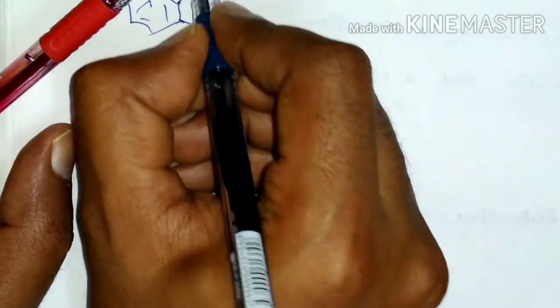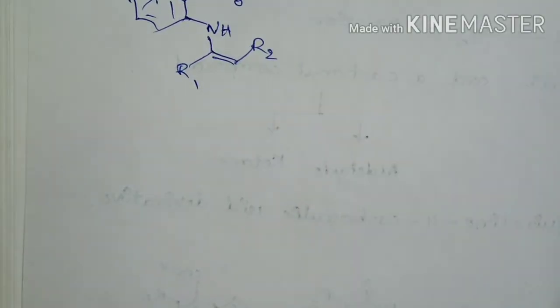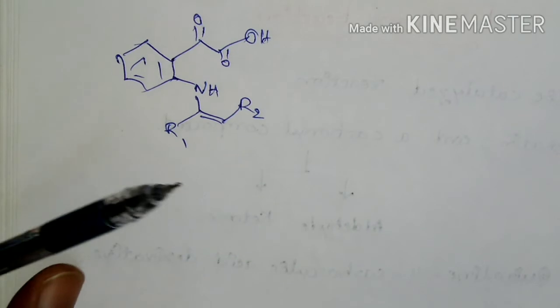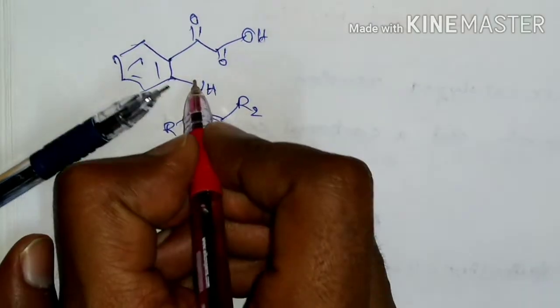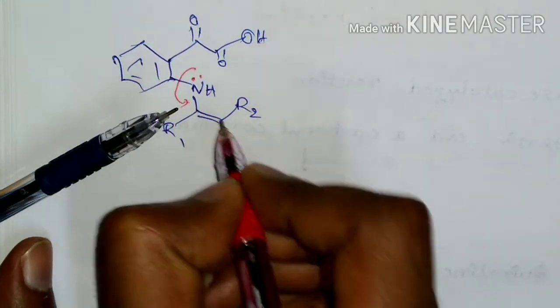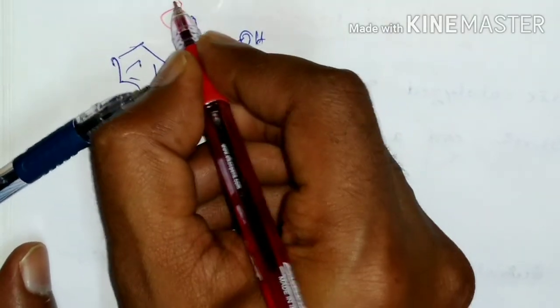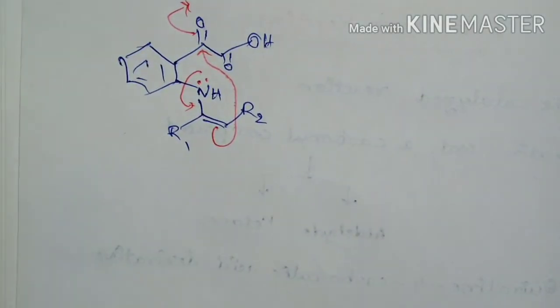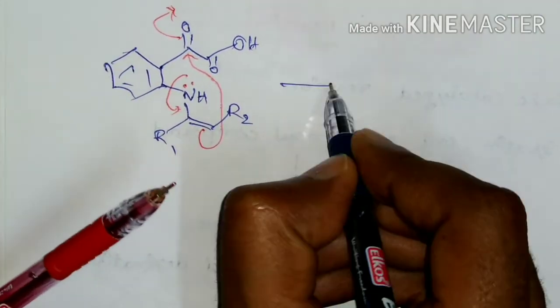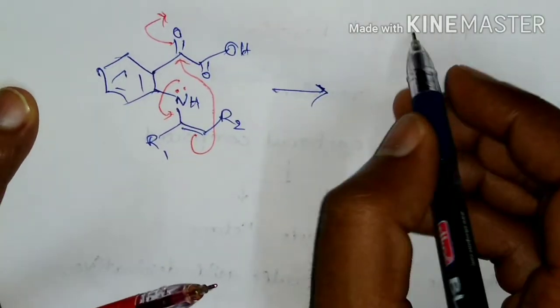It is going to react with the carbonyl group, that is, this lone pair will shift here and this bond will migrate.